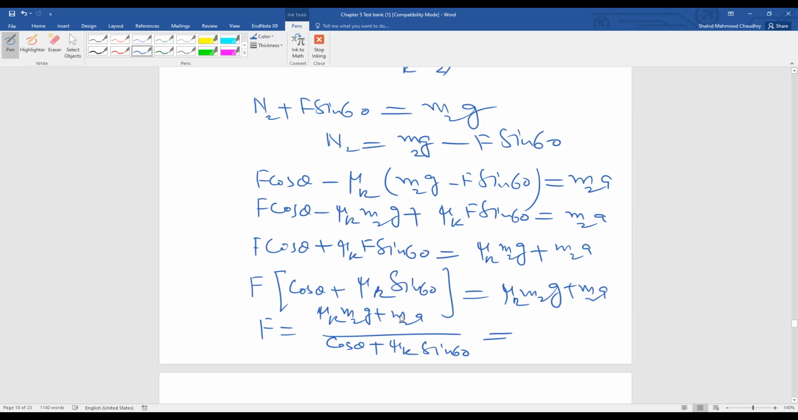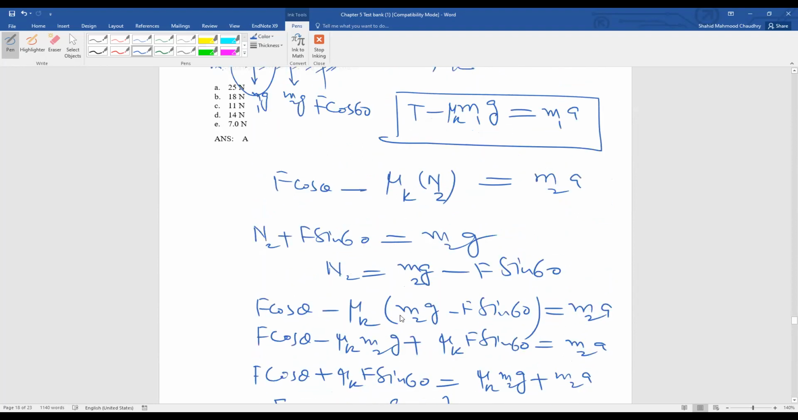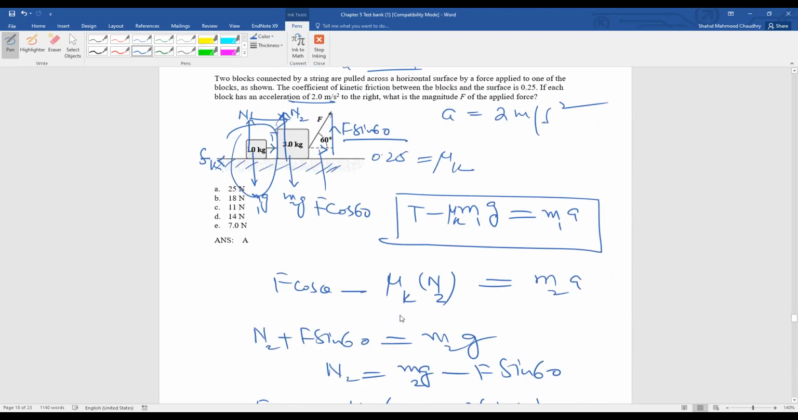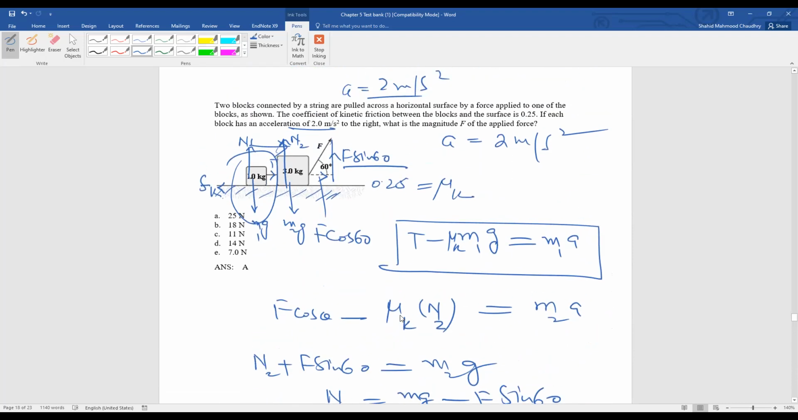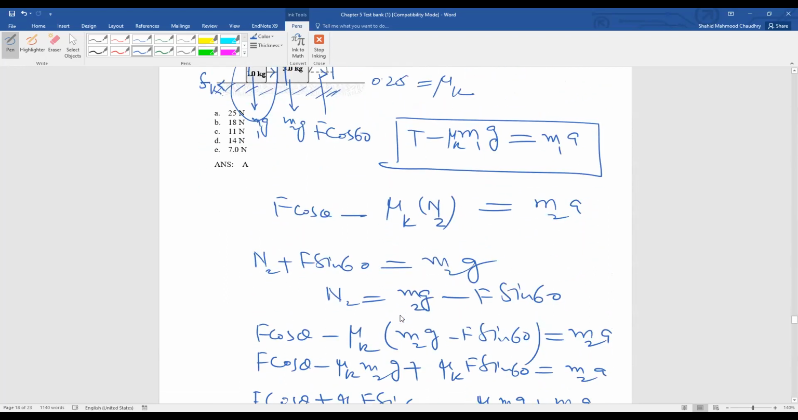So you have the mu K value, the M2 value, the g value, the a value, every value we have, so we can solve it. Cos theta is actually here 60 degrees. You can solve it and find the value of F. Your F value will be around 25 Newton. In this way, you can solve this problem. Basically, the tension is also involved and these components of forces are also involved. That's why it is a little tricky and a little bit complicated.